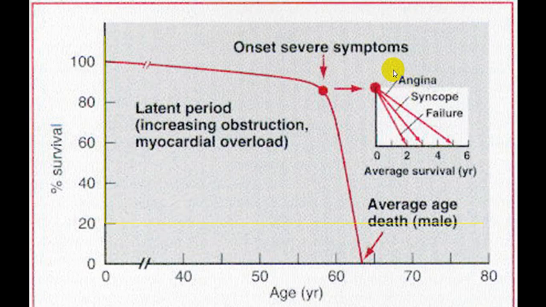As for symptoms, there are three cardinal symptoms: angina, syncope, and failure. If these three symptoms start, you can see there is a downhill course. So the average survival becomes less and less. With angina, the survival is 4 to 5 years. If the person is having a syncopal episode, 4 years. And once the person develops left ventricular failure, the survival becomes only 2 years. So it decreases as you start getting symptoms like angina, syncope, and failure.